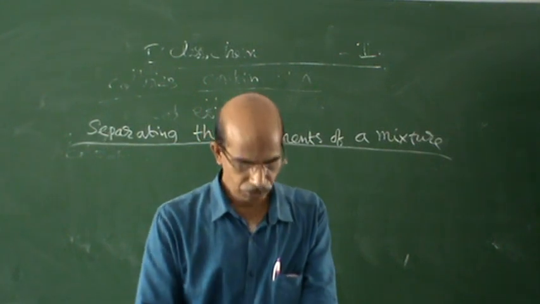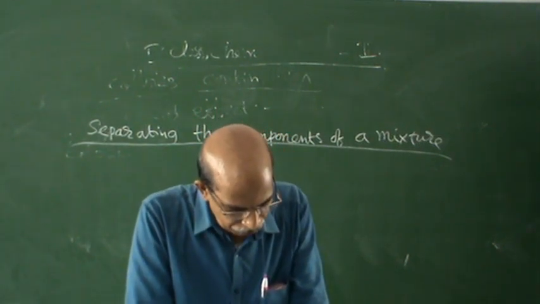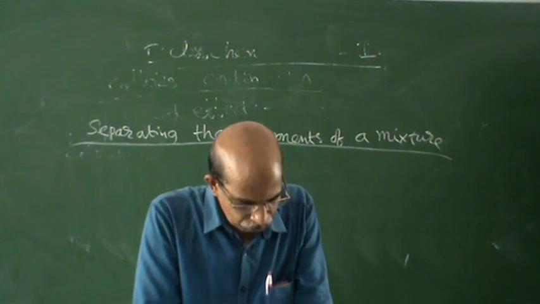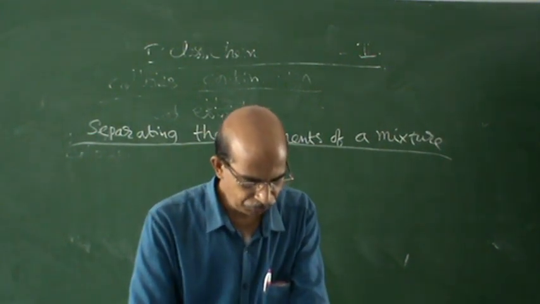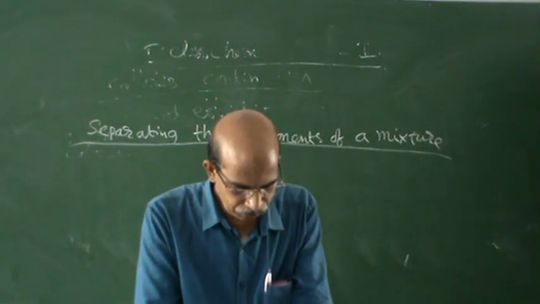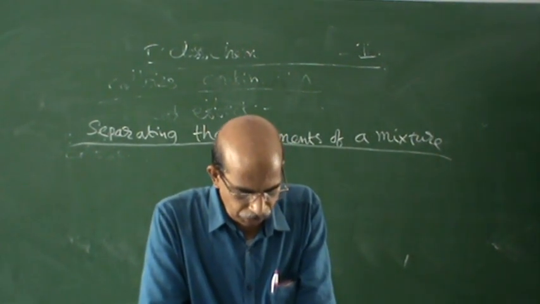Just mild heating. So, how can we separate the colored component from blue ink or black ink? Blue ink, separation of colored dye. Dye means what? Dye means color.